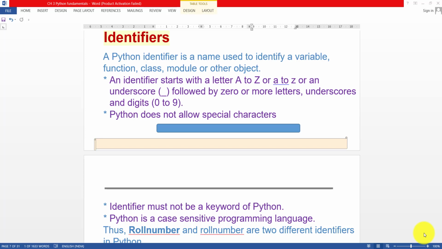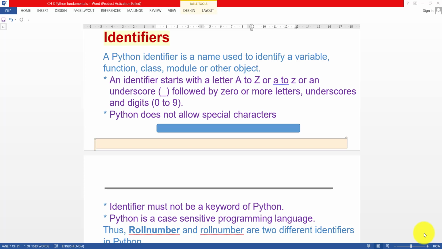It is used as the general terminology for the names given to different parts of the program. In the program, we have to assign some user-defined names, and that user-defined name will follow some identifier rules.